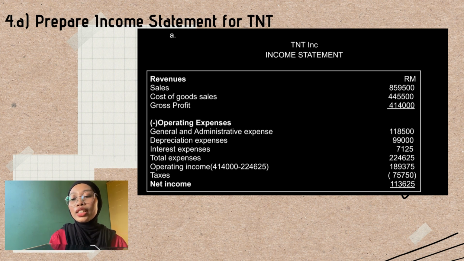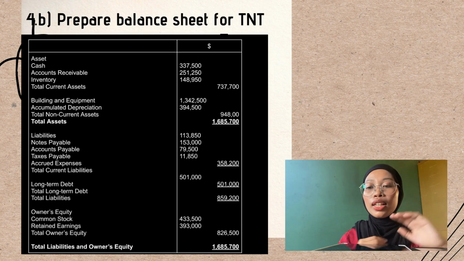The operating income is 414,000 minus 224,625, and also the taxes is RM 75,750. So the net income is RM 113,625. That's all about the income statement.